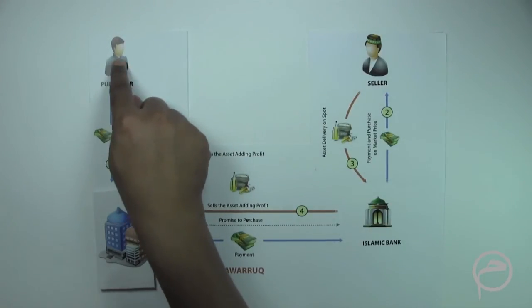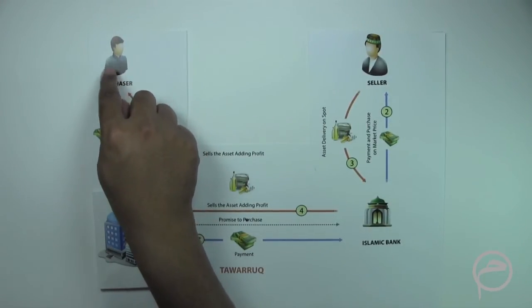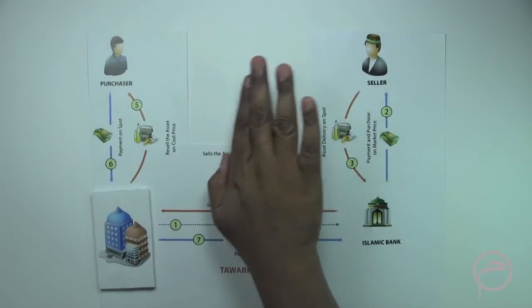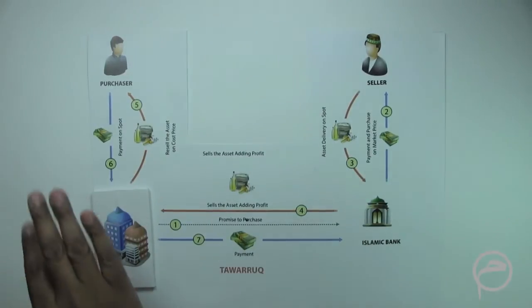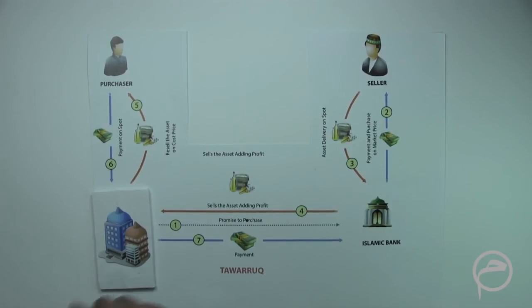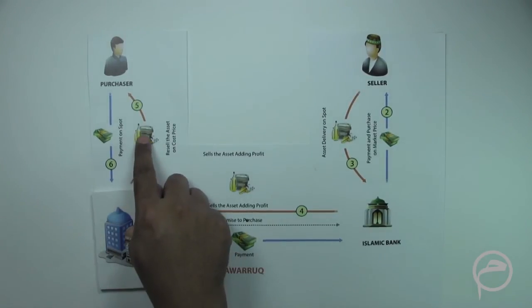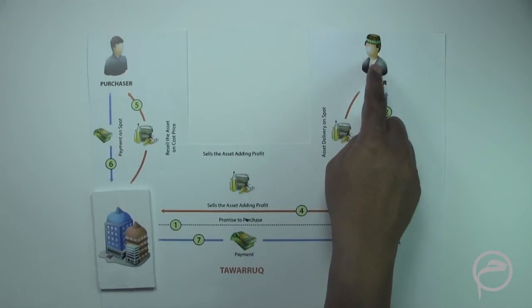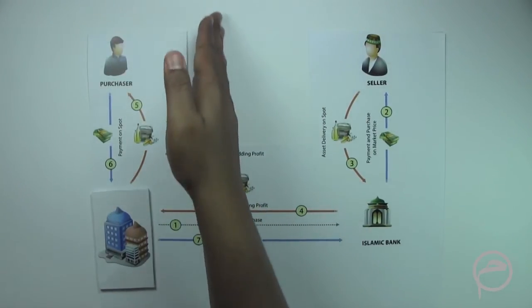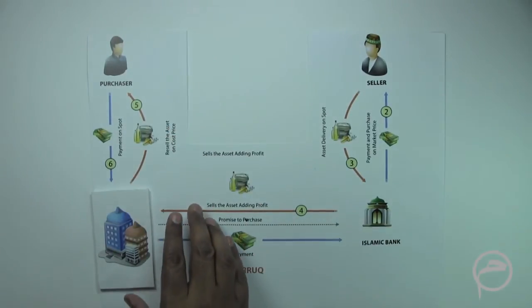Now this purchaser has to be different. This purchaser cannot be the seller. They both have to be totally different legal entities. That is one of the basic and main requirements in Sharia, that you cannot sell these assets back to the same seller from whom they were purchased. So this entity needs to be completely different. This is an important point which needs to be understood.